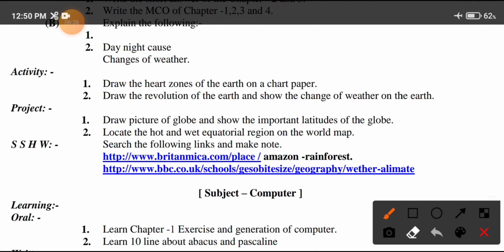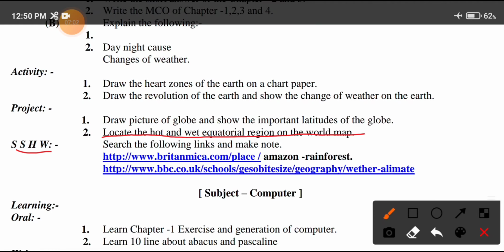Locate the hot and wet zones and the equatorial region on a world map. Student, you have to bring a world map from the market, show the equatorial region, and paste it in your copy.